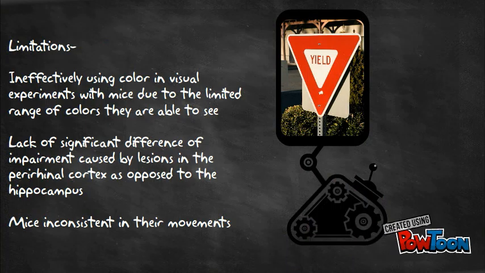Limitations include not being able to effectively use color in visual experiments with mice due to the limited range of colors they were able to see, lack of significant difference of impairment caused by lesions in the perirhinal cortex as opposed to the hippocampus, and mice being inconsistent in their movements. They have a tendency to explore everything around them, whereas humans can focus solely on the object placed in front of them.